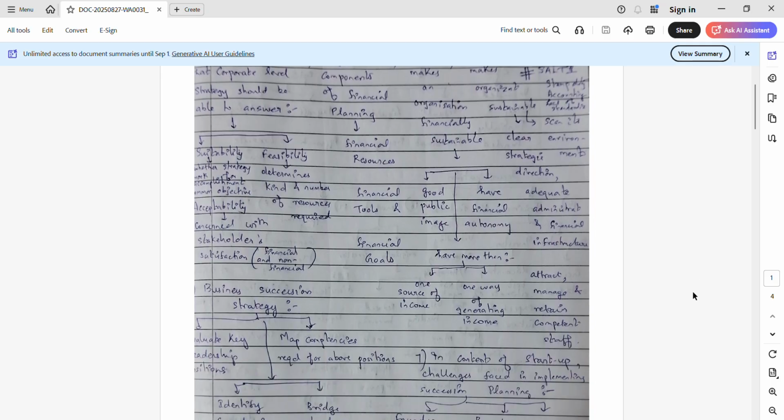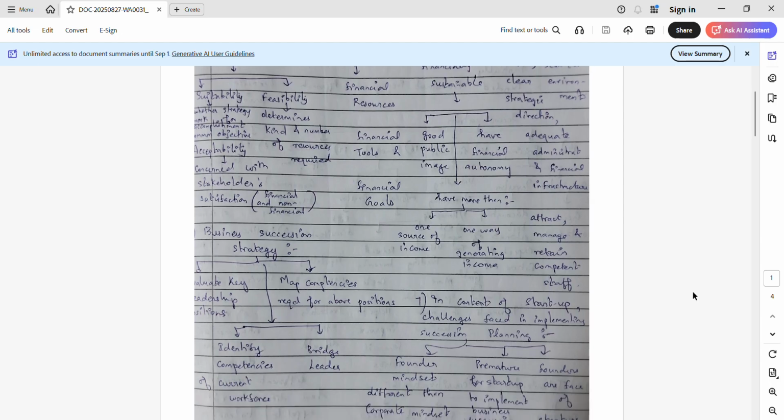So moving on to the next, elaborate the business succession strategy. So what are the steps for business succession strategy? Evaluate key leadership positions. What are the various positions that need to be filled? Who are in their mid 50s or who are likely to resign? All those things should be checked. Map competencies required for the above positions, identify the competency of the current workforce, and bridge the gap. So this is the business succession strategy.